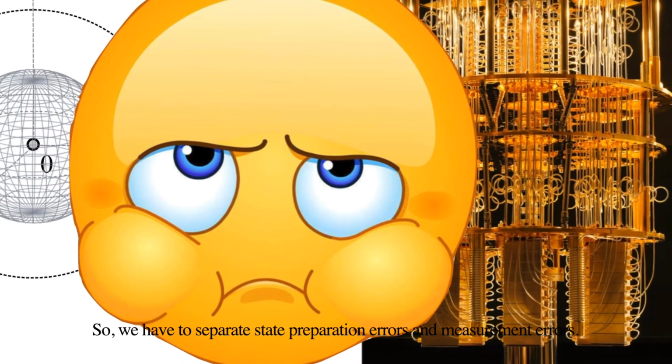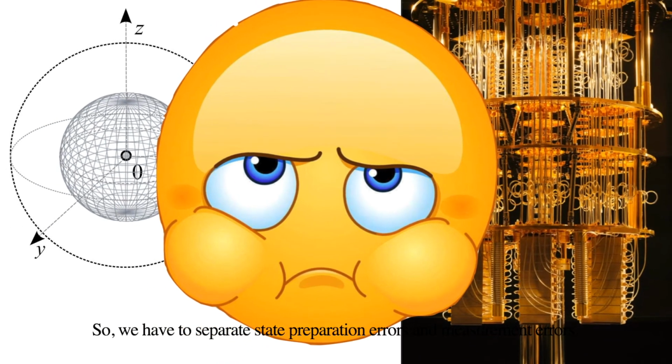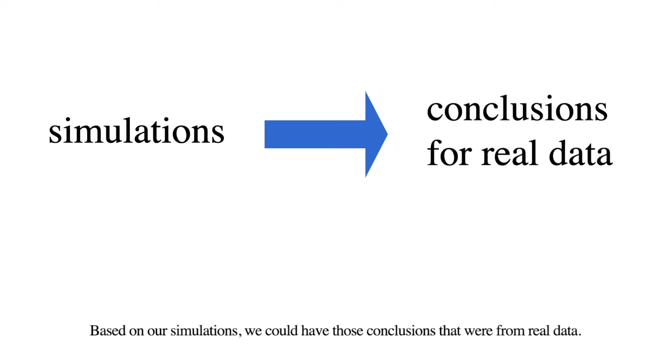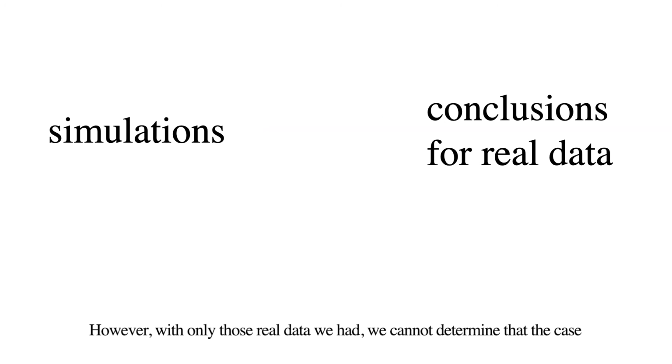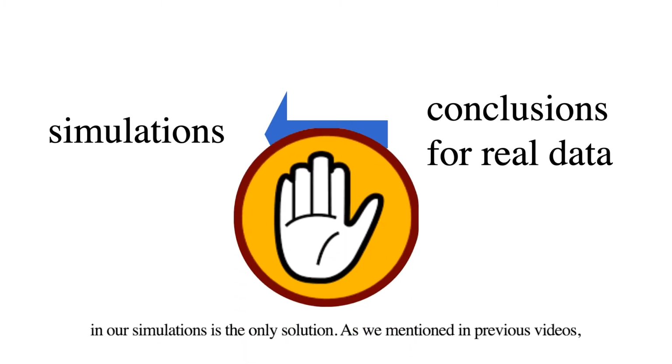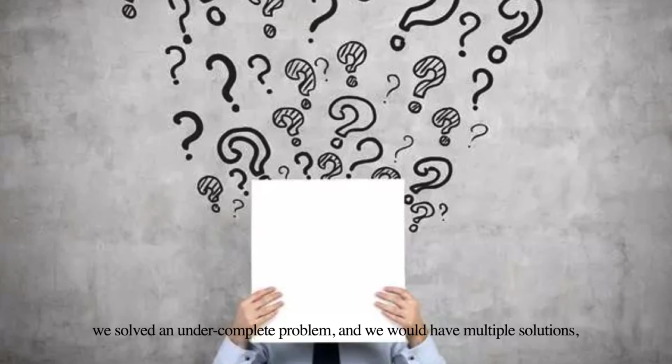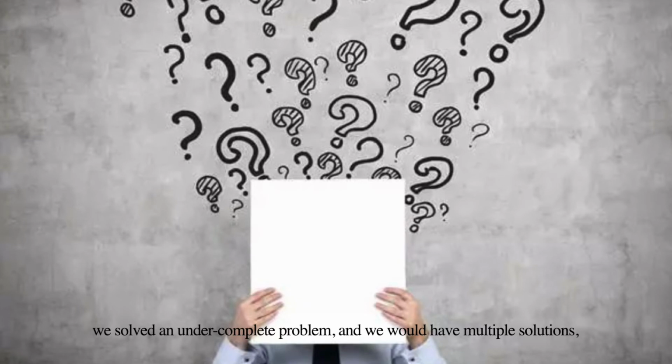So, we have to separate state preparation errors and measurement errors. You might notice that the argument we gave here is only one way. Based on our simulations, we could have those conclusions that were from real data. However, with only those real data we had, we cannot determine that the case in our simulations is the only solution. As we mentioned in previous videos, we solve an underdetermined problem, and we could have multiple solutions.